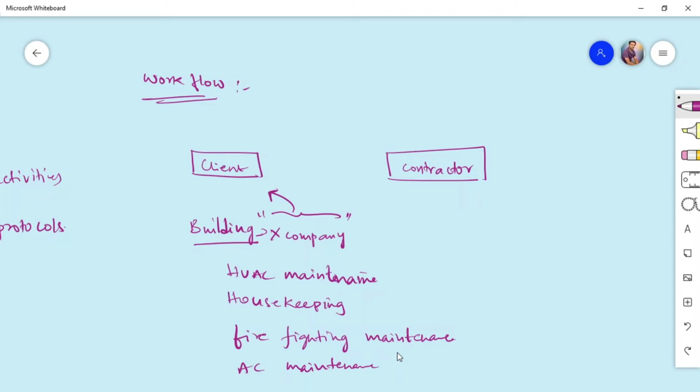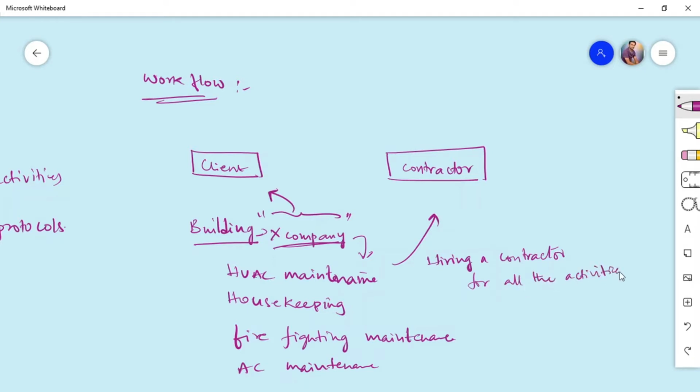Now this X company cannot perform all these activities unless they have their own manpower. Normally companies don't do that. They don't hire separate maintenance people for all these activities. Instead they hire contractors, so that it becomes cheap and easy, and they get very good professionals to do the task. Instead of hiring people for separate projects, they hire a contractor for all these activities. When they are hiring a contractor, the contractor doesn't know the safety protocols followed by the client.